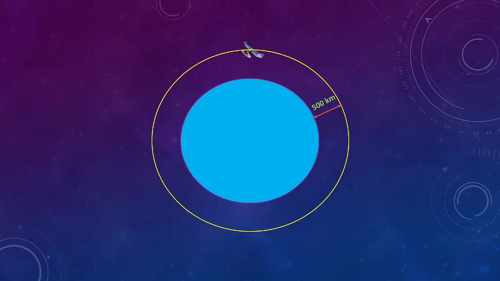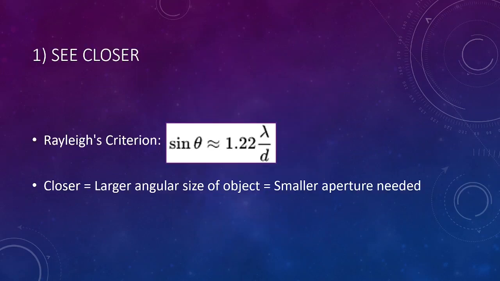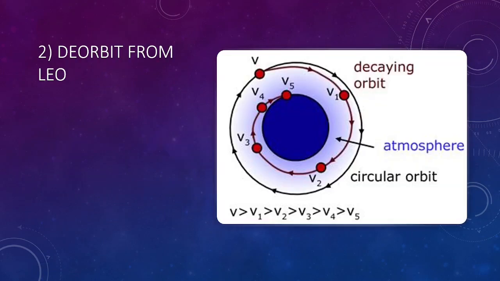We have chosen a low Earth orbit of 500 km because, number one, it allows us to see the surface closer without needing as large a telescope, and number two, we can easily deorbit the spacecraft without using too much fuel at the end of the mission. Which brings us to the next point.